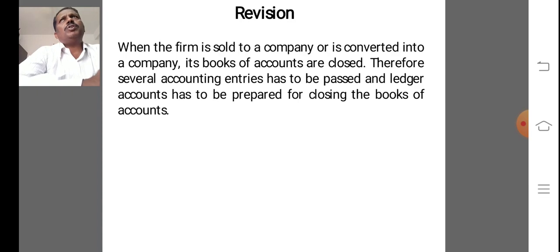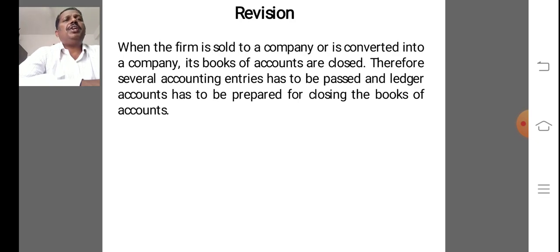So for what purpose do we prepare realization account? To know the profit or loss on sale of a firm to a limited company. And old reserves and undistributed profit and loss account given on the credit liability side should be entered carefully.